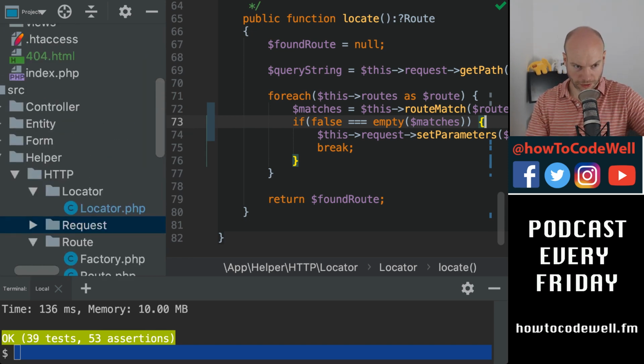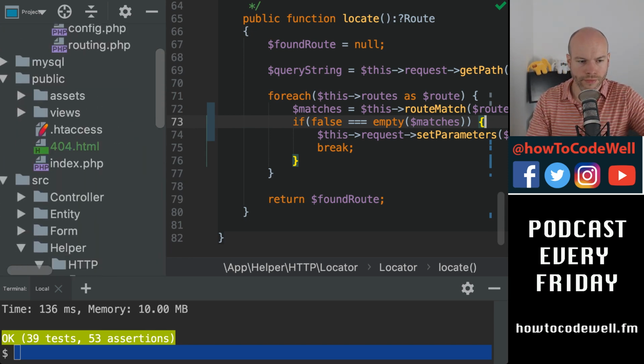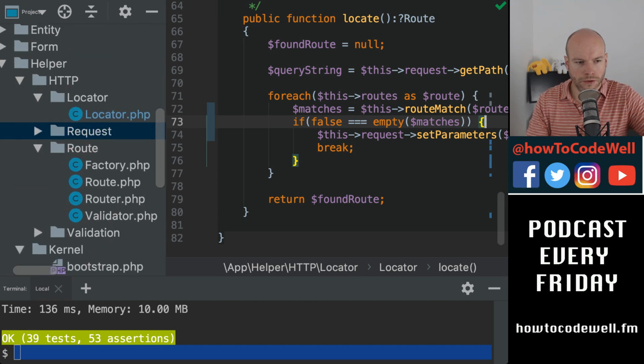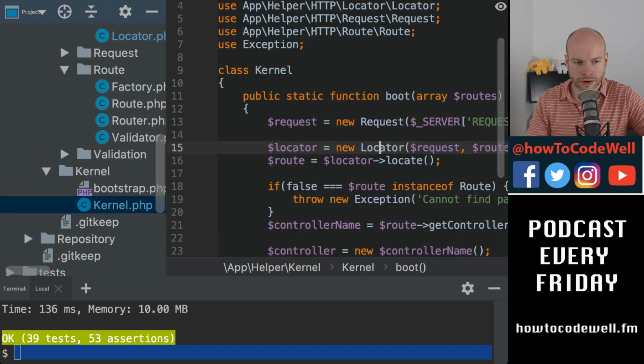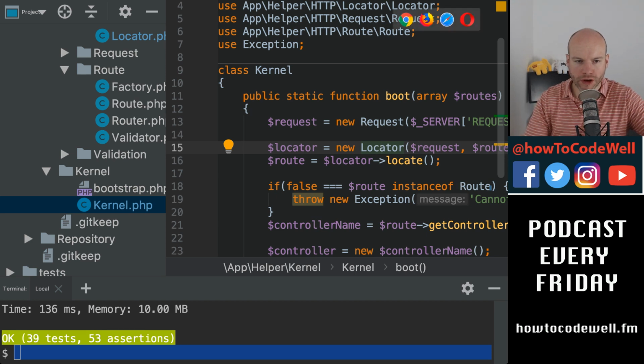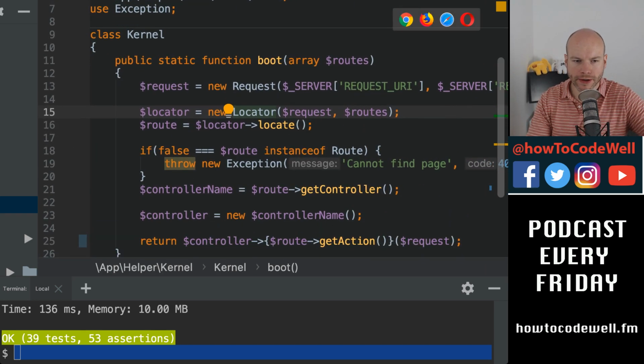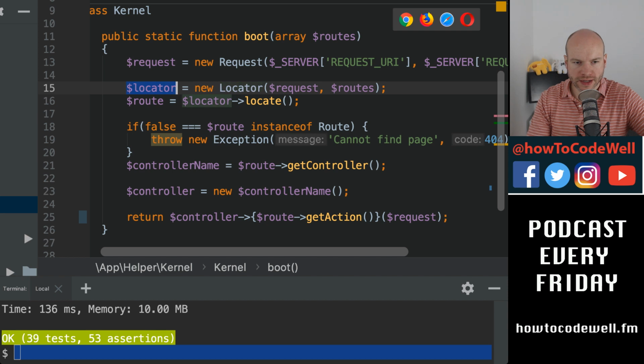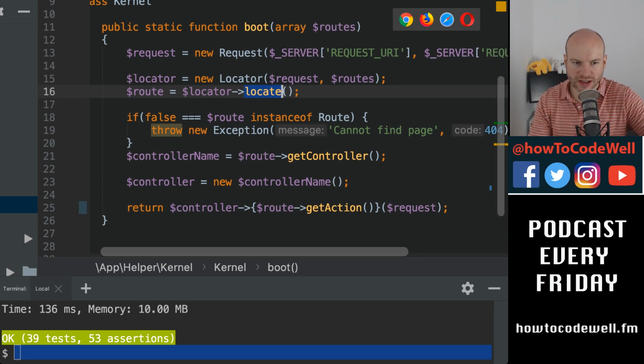Let's now go to the kernel. Slurp of my tea. It's good. We've got a bit of time to play with. Locator is new locator. That's the locator. It's really a matcher, really, isn't it? It's sort of a route matcher. I don't like the word of that, to be honest. And then controller, then we pass in the request.